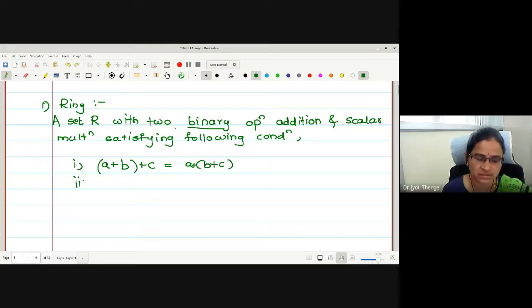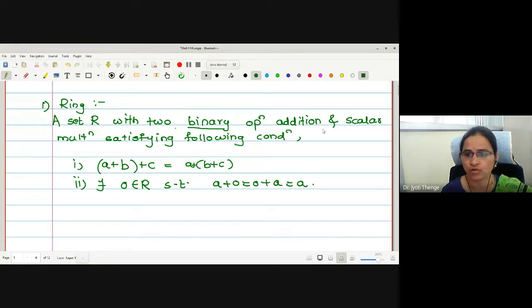Next, existence of identity. Let me denote this additive identity with the symbol 0. Therefore, there exists a 0 in R such that A plus 0, 0 plus A is A itself, for all A, B, C in R. All the three elements I have taken from R itself.